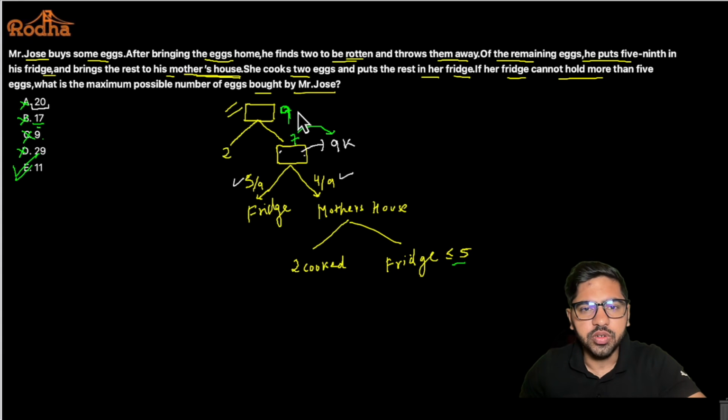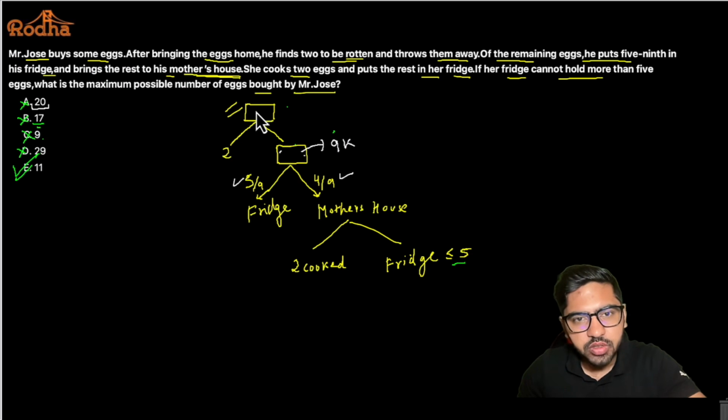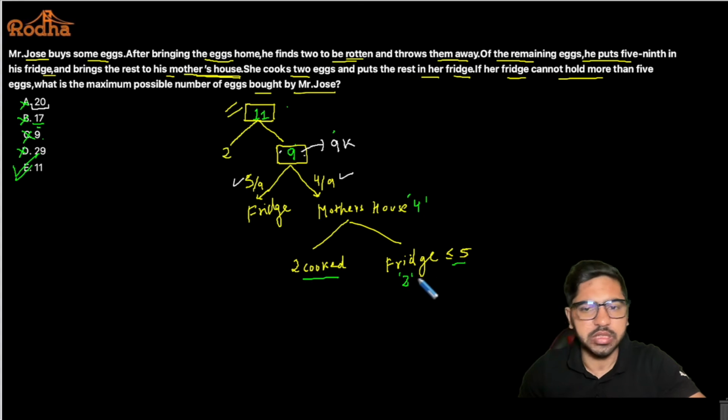So instead of going through the traditional method, you should always look at logical shortcuts of solving questions. All right, now let me just verify this 11 for you as well. So 11 here, so 9 remains. 4 by 9 of 9 is basically 4 itself. So 4 eggs reach the mother's house. 2 have been cooked, so the remaining 2 will be put in the fridge, and that is definitely less than or equal to 5.